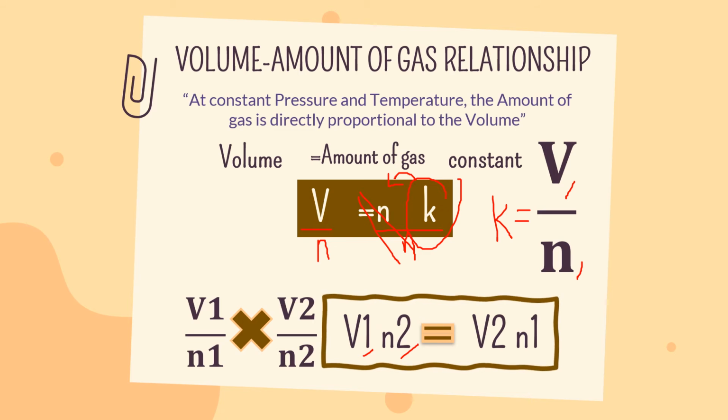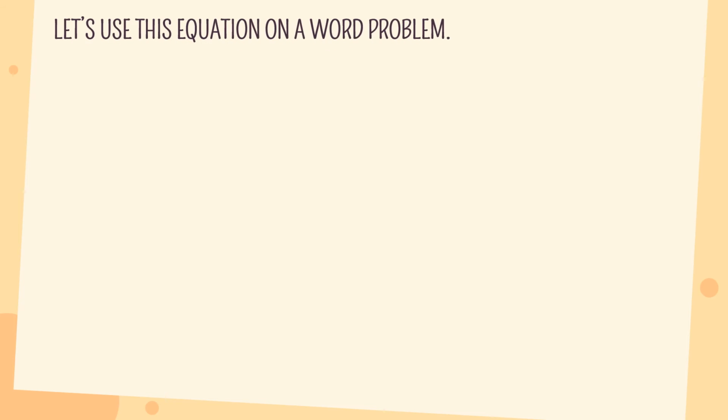So this equation is to be used to determine the quantity of one of them if it is unknown in a certain situation. Now let's try it on our problem.